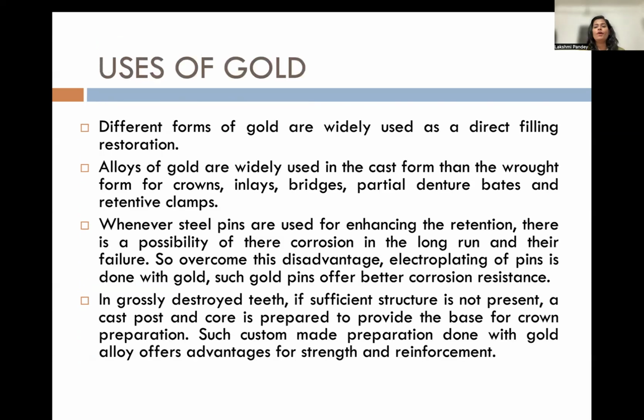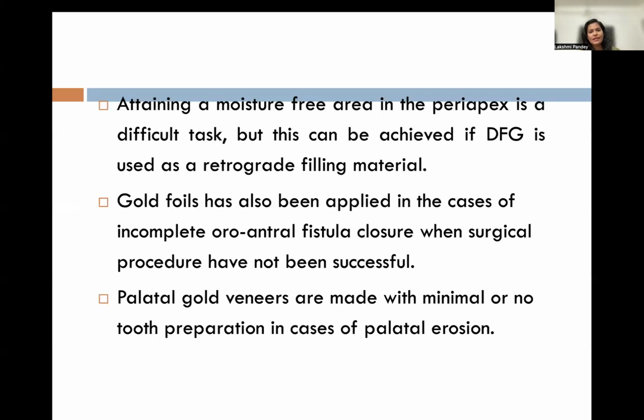Next comes uses of gold. It can be used in different forms. Widely used as direct filling restoration. Alloys of gold are widely used in cast metal restorations. Stainless steel pins are also used. In grossly destructed teeth, we can also use a cast post. Earlier, it was used as a gold restoration. Another thing where you can use gold restoration is in situations where you cannot maintain isolation. In such conditions, your gold restoration performs excellently.